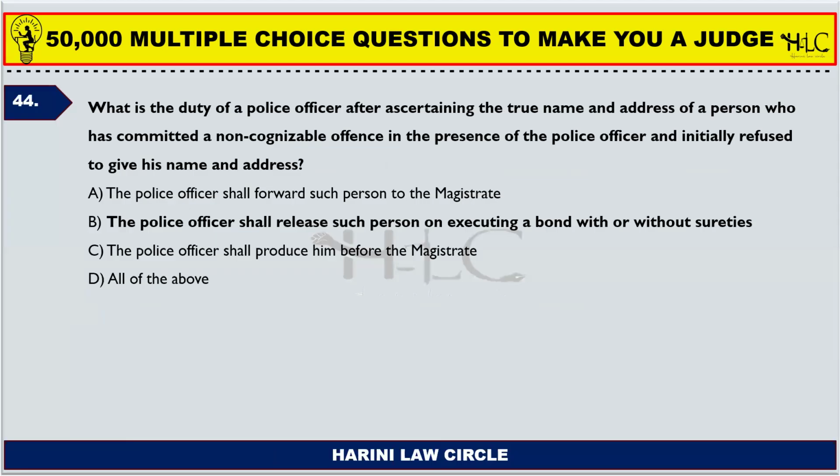Now, when you refused it, the police officer would have arrested you, right? After the arrest, you give the name and address. Now, what is the duty of the police officer during this situation? The police officer shall release such person on executing a bond with or without sureties. So, after arrest, you give the name and address, and the police officer can release you after you execute a bond with or without sureties.